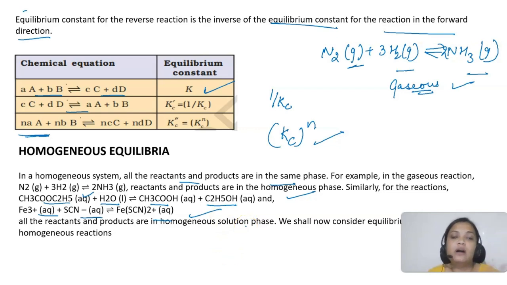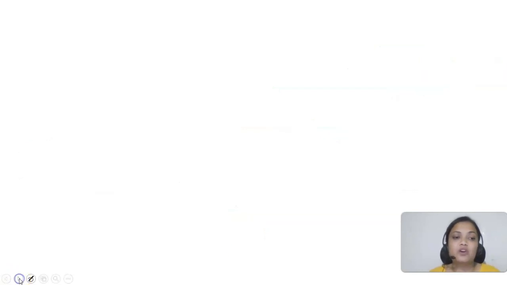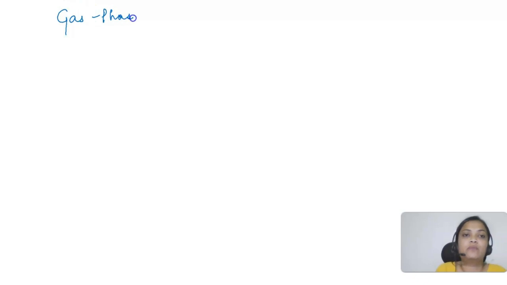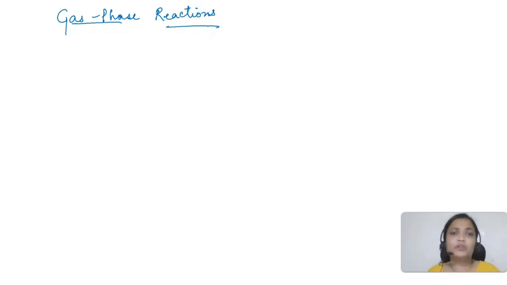Now we need to understand how we will write the equilibrium constant for homogeneous reactions. So basically we will be talking about gas phase reactions, okay. For the equilibrium constant of gas phase reactions, are we going to use the concentration or any other factor for representing the equilibrium? That's what we are discussing now. So for that, let us take an example.